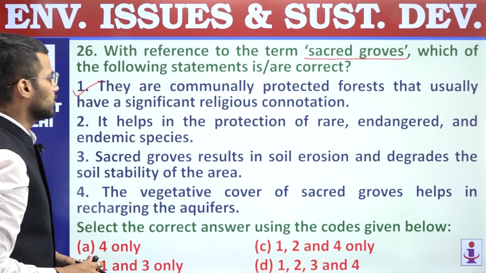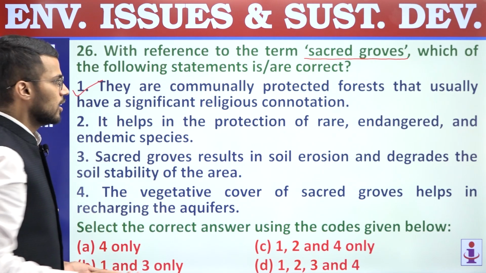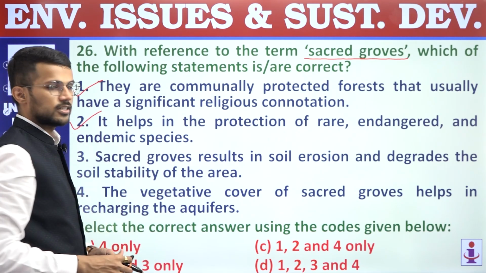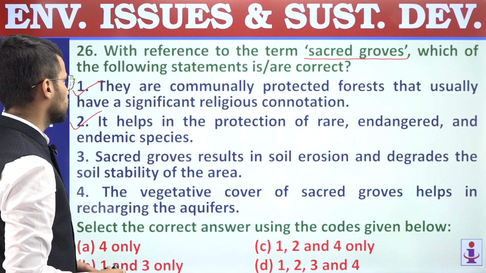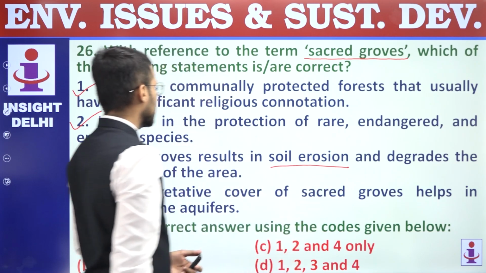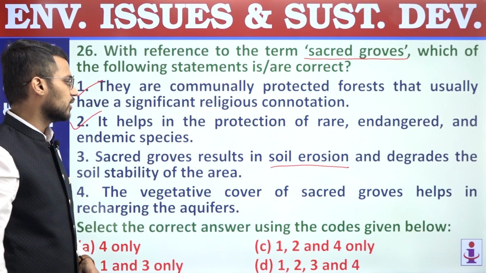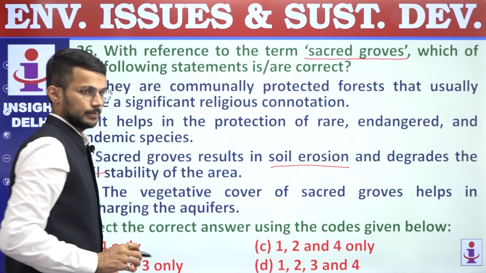Second, it helps in the protection of rare, endangered and endemic species. Right? So this statement is also a correct statement related to sacred groves. Third, sacred groves result in soil erosion and degrades the soil stability of the area. This statement is an incorrect statement.